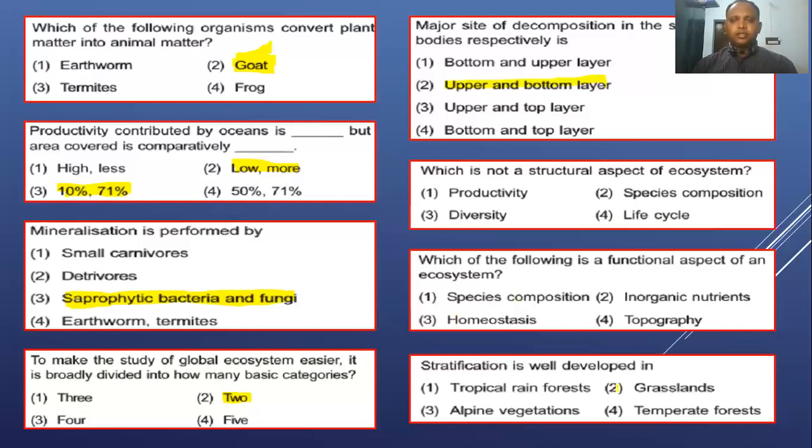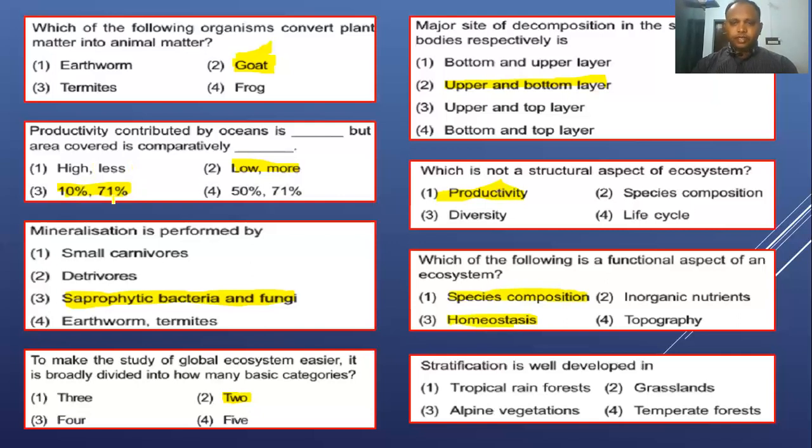And the next question, which is not a structural aspect of ecosystem? Of the structural aspects, we studied only two: species composition and stratification. Species composition is nothing but diverse forms and life cycles. Productivity is a functional aspect. And which of the following is a functional aspect of an ecosystem? Here they are asking for the functional aspect of ecosystem. You can say the balance, right? The composition is not right.